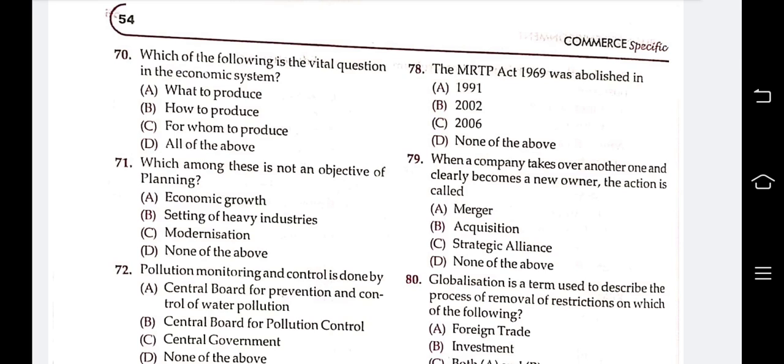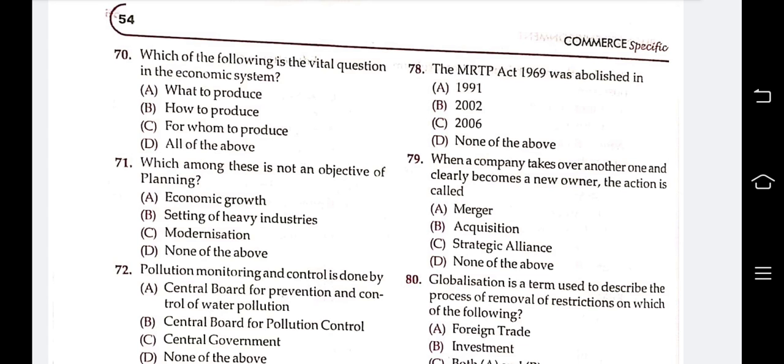The next question is 71. Which among these is not an objective of planning? Options are economic growth, setting up a heavy industry, modernization, none of these. Answer is setting up heavy industries, not an objective of planning.